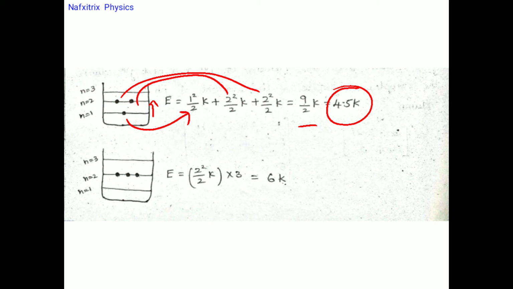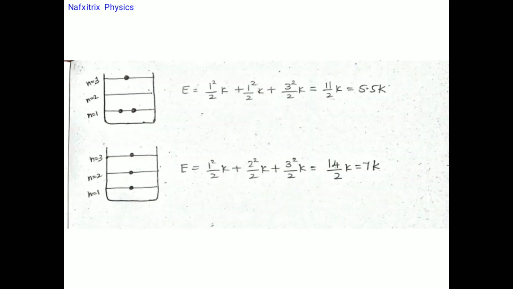Here we can see all the bosons are in the n equals 2 level. So the energy of a single boson in that level is n square by 2k, that is 2 square by 2 into k. As there are 3 bosons, 3 into 2 square by 2k. So 2 gets cancelled, 3 twos are 6, so 6k.